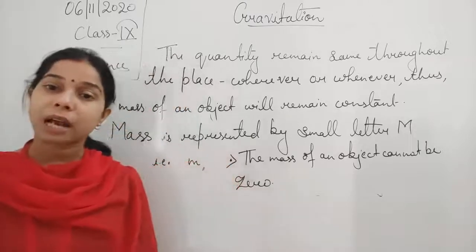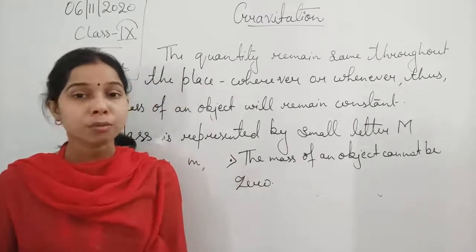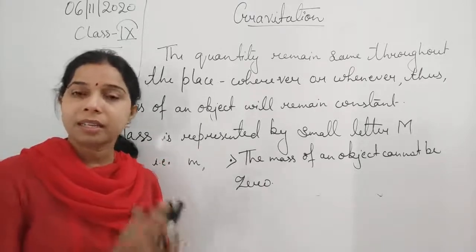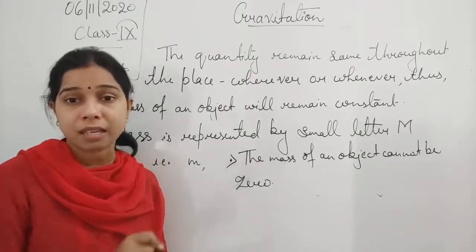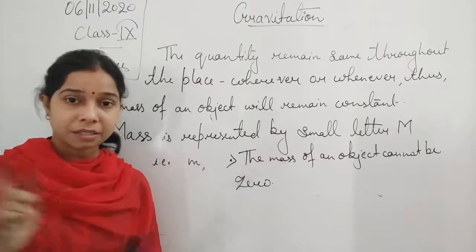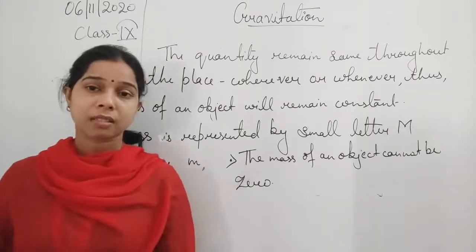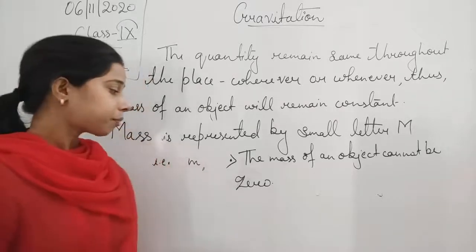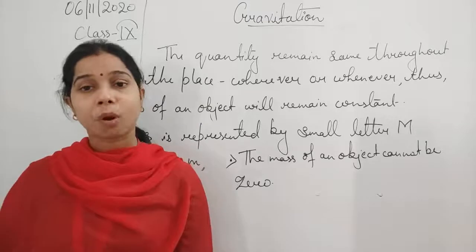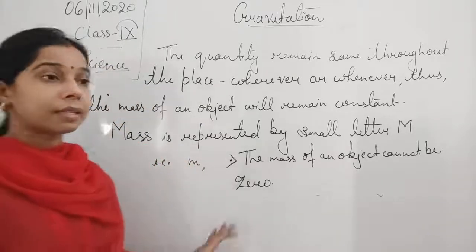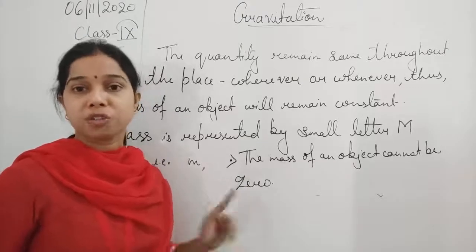The acceleration due to gravity on the Earth and on the Moon is totally different, because on the Moon it is 1/6 of the acceleration due to gravity on the Earth. So you can see the difference here, that it is 1/6 times that of the Earth.